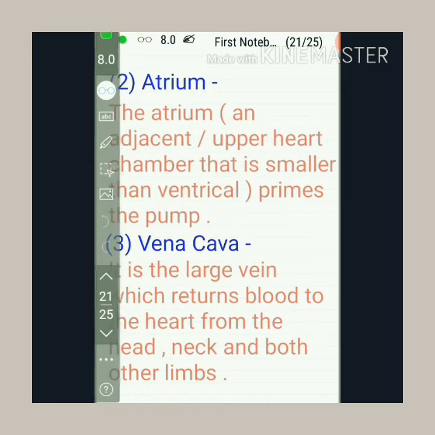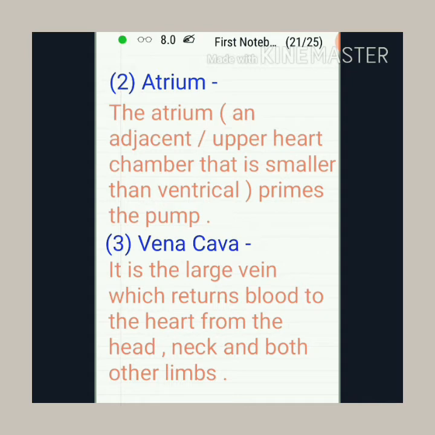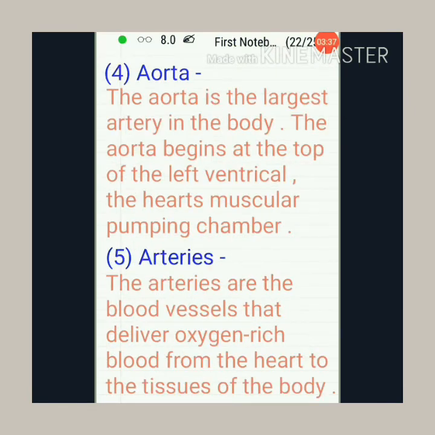This is the atrium. The atrium, an adjacent upper heart chamber that is smaller than the ventricle, primes the pump. The third one is the vena cava. It is a large vein which returns blood to the heart from the head, neck and other limbs. So the next section of our heart is the aorta. The aorta is the largest artery in the body. Yes, the aorta begins at the top of the left ventricle, the heart's muscular pumping chamber.